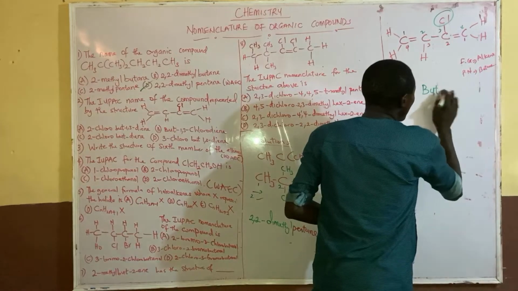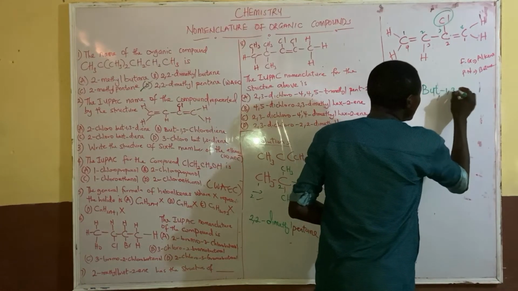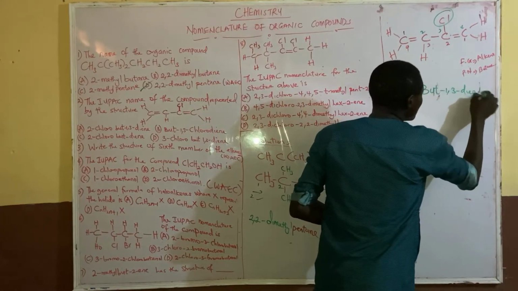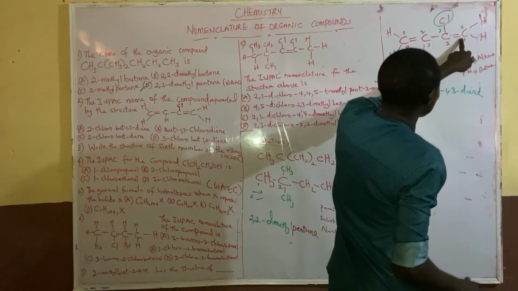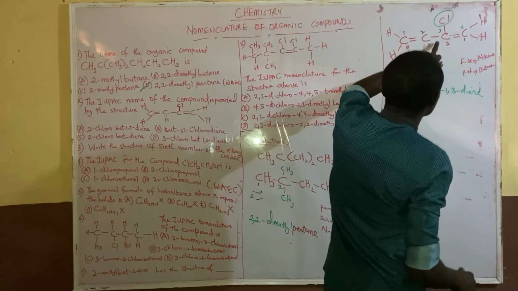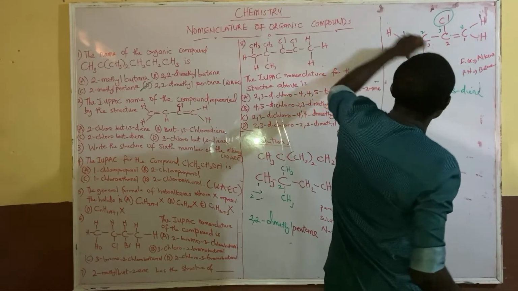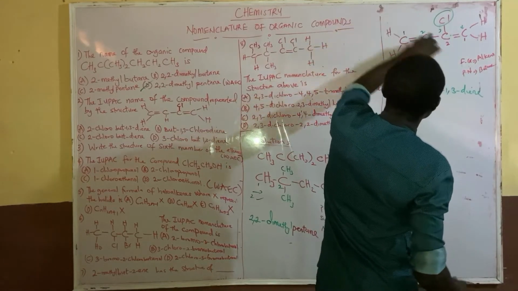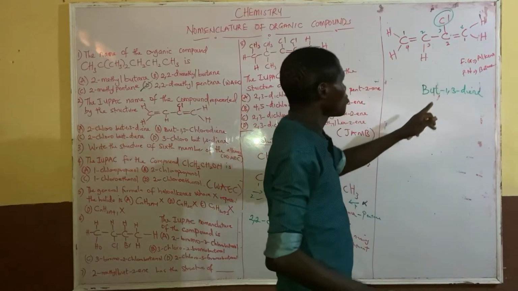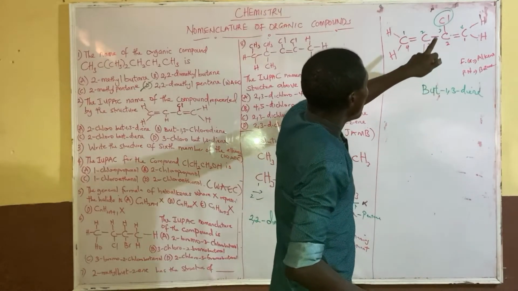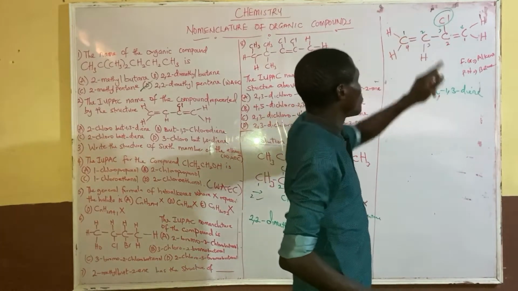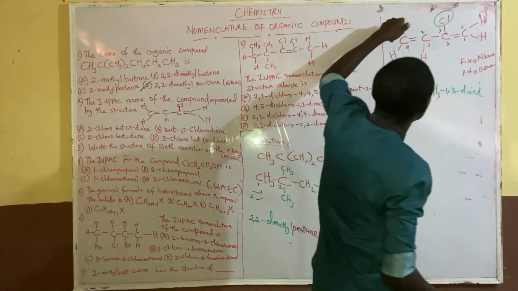So whether you count from the front or you count from the back, the double bond still has buta-1,3-diene. Because the first double bond is number 1 and the second one is number 3. When you check it from the back, when you check it from the front, it's also number 1 and number 3. But now, which way are we going to name our substituent? Now look at this. When you come from the front here,